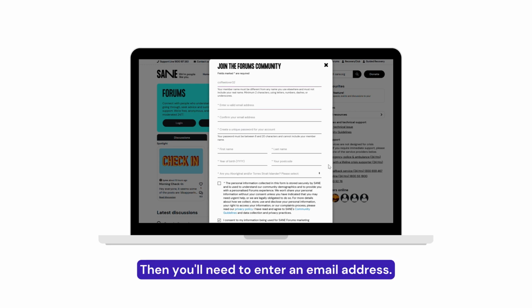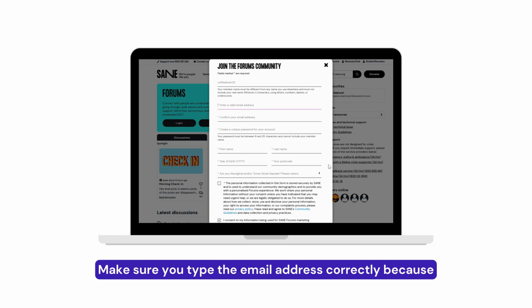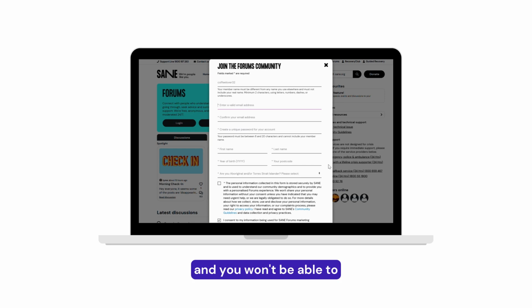Then you'll need to enter an email address. Make sure you type the email address correctly because you'll be sent a confirmation email after you register, and you won't be able to post anything on the forums until you confirm that email address.